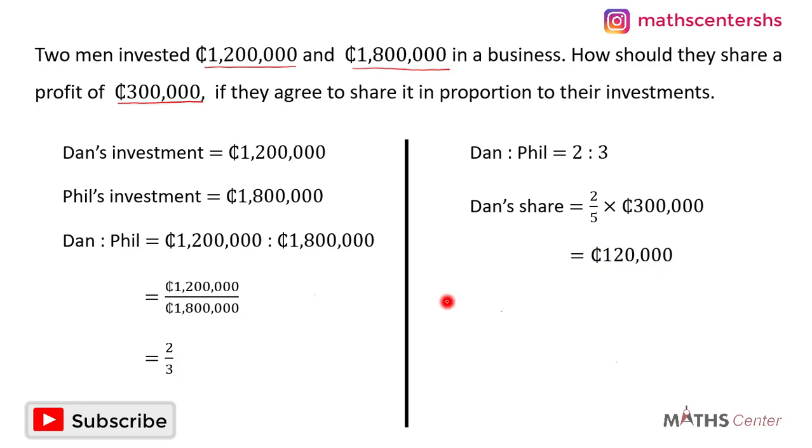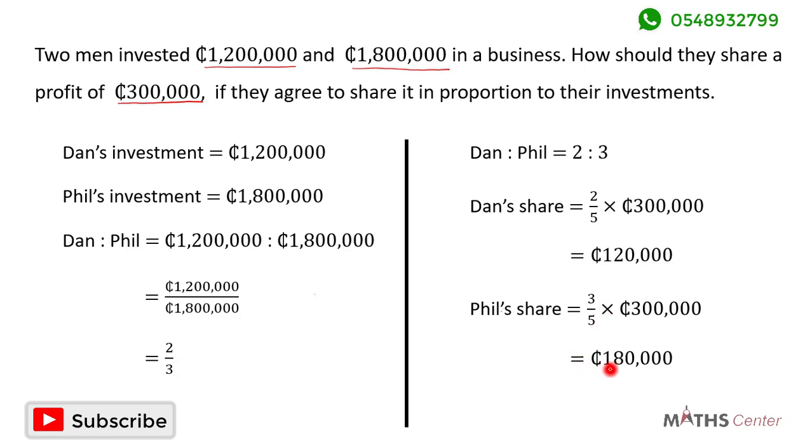In the same way, Phil's part of the profit will be equal to Phil's part of the ratio, which is 3, divided by the total, which is 5, times the 300,000 cedis that was shared. And this will give us 180,000 cedis.